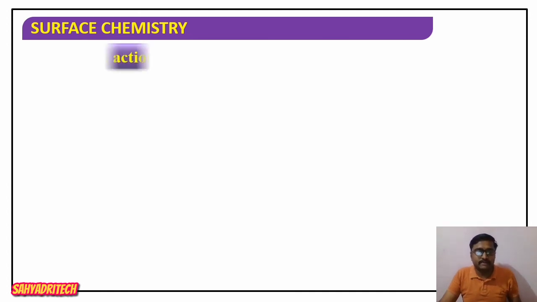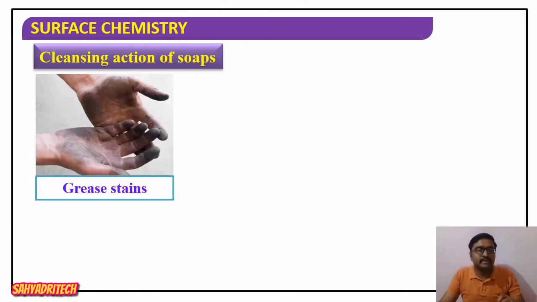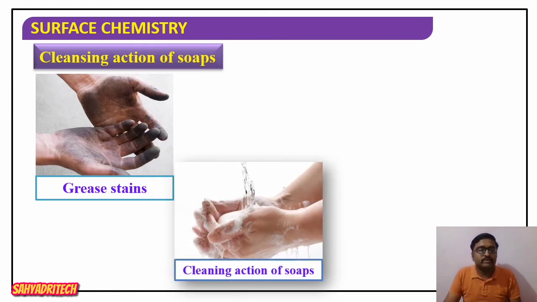Now let's consider the cleansing action of soap. What do you mean by cleansing? When you think of dirty hands or a dirty surface of any cloth, dirt is present on the surface. When you look at the diagrams here, grease stains are present on a hand. So we take a soap and apply it on the hand.